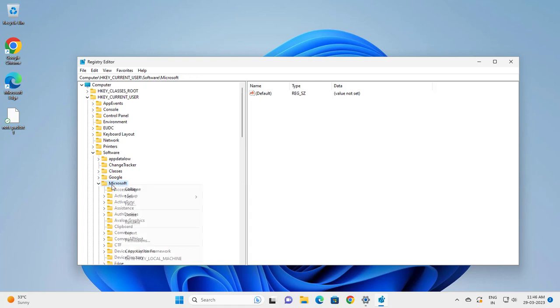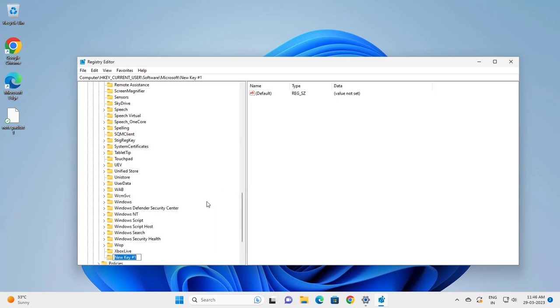Microsoft, click on it, right click, new key, and type here Terminal Server Client. Press enter.